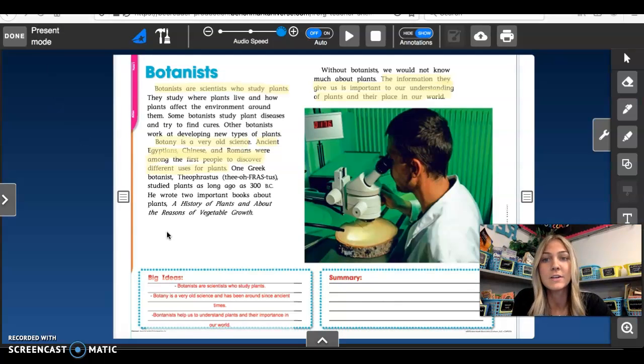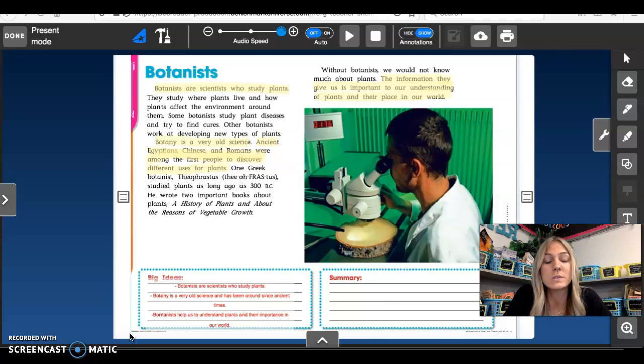Now, obviously, there's some more information provided in this text, but again, we only want to focus on the most important ideas from the text. We don't need to include every single detail because, like here, one Greek botanist, Theophrastus, yes, he's an important botanist, but that's not what the general big picture of this text is about, right? It's about just botanists in general, what they are, what they do, and why they're important. So that's why I only included these three big ideas.